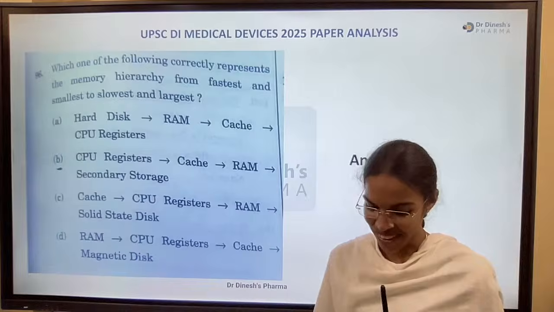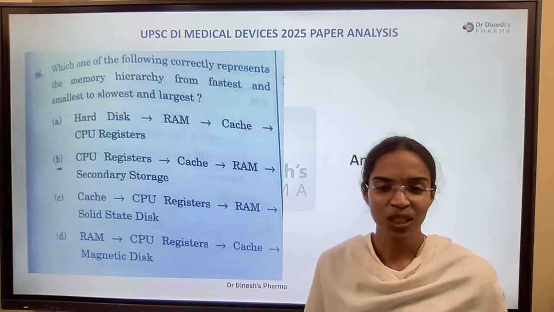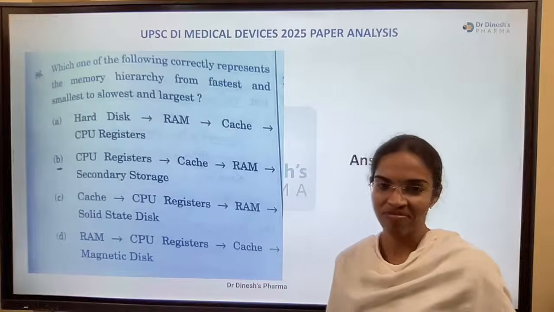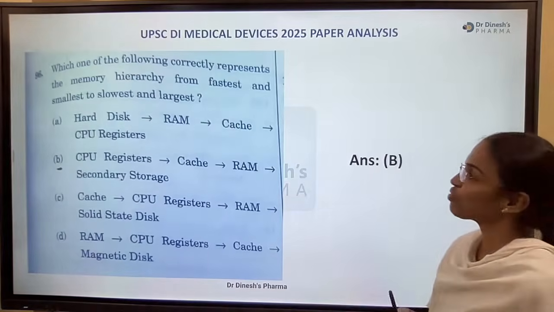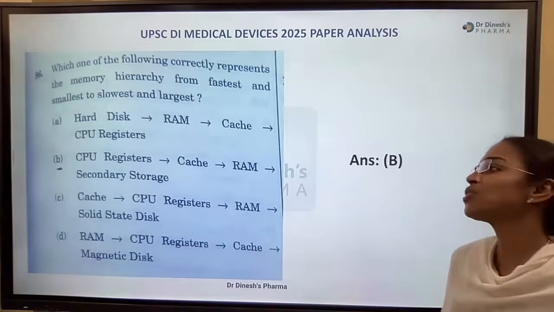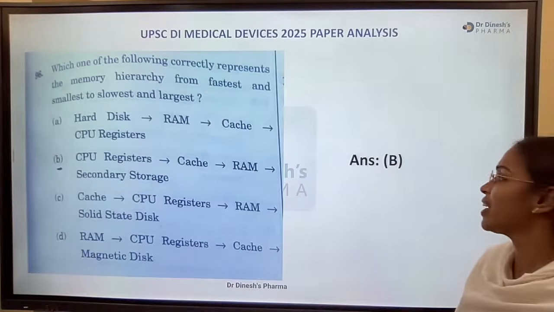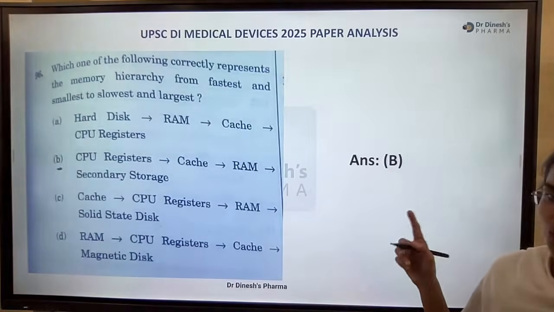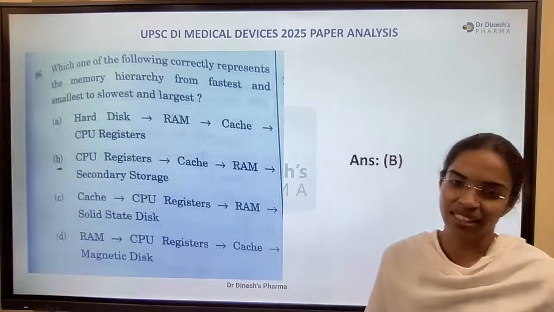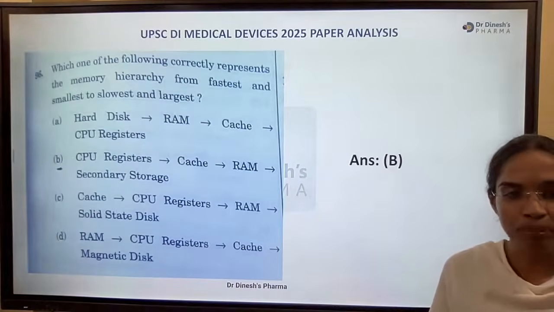So are you enthusiastic to know the marks analysis or not? Yes. Which one of the following correctly represents the memory hierarchy from fastest and smallest to slowest and largest? Simple, very simple. CPU registers to cache to RAM, then secondary storage. Then secondary storage is option B.